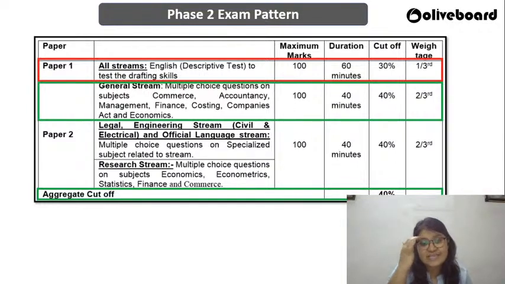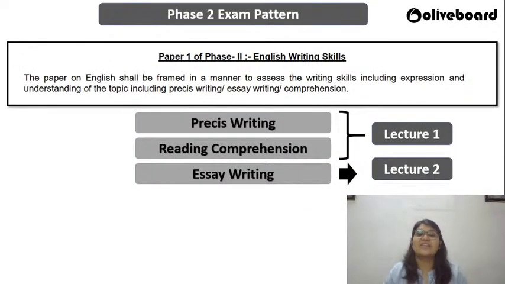Now let us see what are the 3 sections that we are expecting in your descriptive English paper. The first section is pre writing. The second section is reading comprehension, and the third section is going to be essay writing. This is a screenshot that we have taken directly from the Sebi Grade A 2020 notification, and it clearly says the exact lines that the topics include precis, essay and comprehension. So this is lecture 1 wherein we will deal with pre writing and reading comprehension.